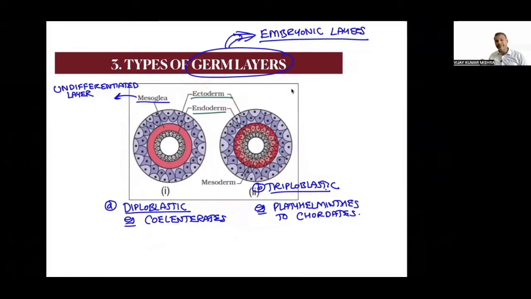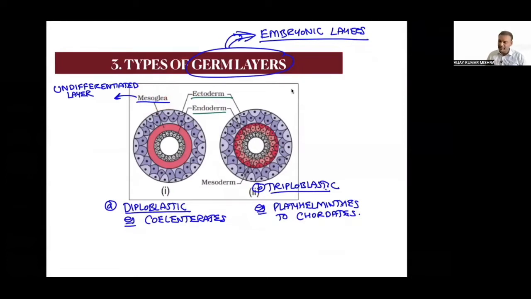Outer ectoderm, inner endoderm, and in between them there is an undifferentiated layer, and we call this undifferentiated layer mesoglea. Very, very important for the NEET. The third layer present in between the ectoderm and endoderm in diploblastic is called what? You have to remember, mesoglea is the correct answer.